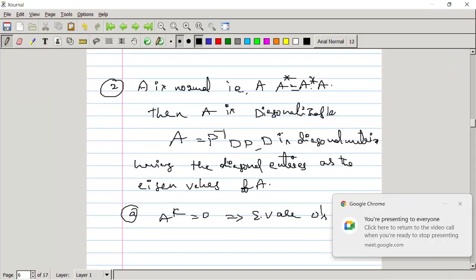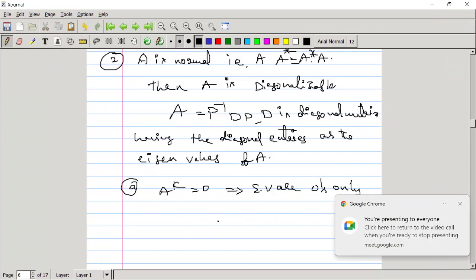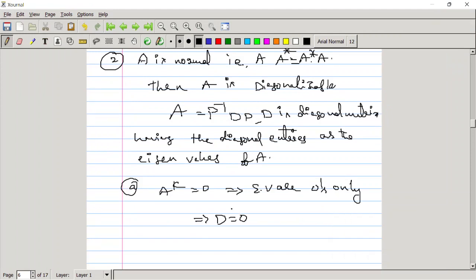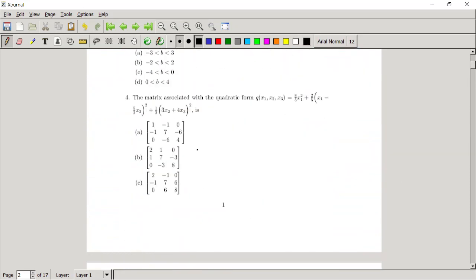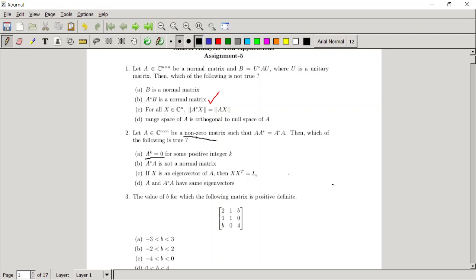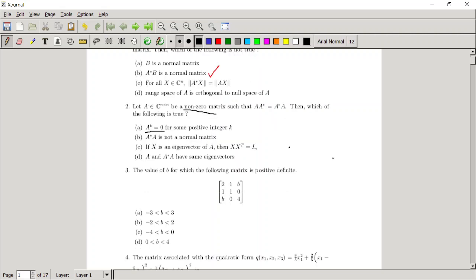So from this, can you say D equals 0? That implies D equals 0, because D is diagonal. That means all the non-diagonal entries are 0, and the diagonal entries are also zeros for this option. So from this we can say A equals P inverse times the 0 matrix times P. This is nothing but 0, but it is given in the question that A is a non-zero matrix. So the first option is not correct.